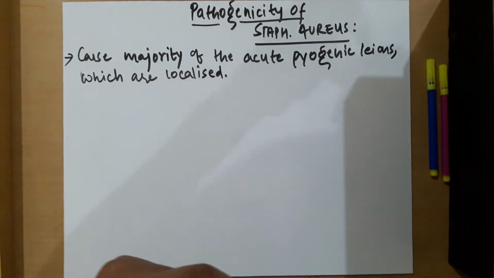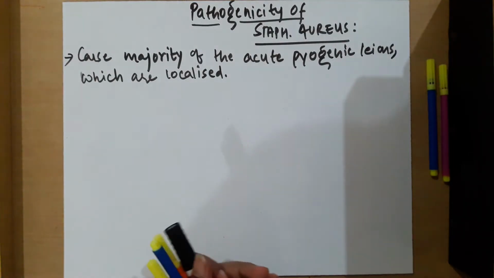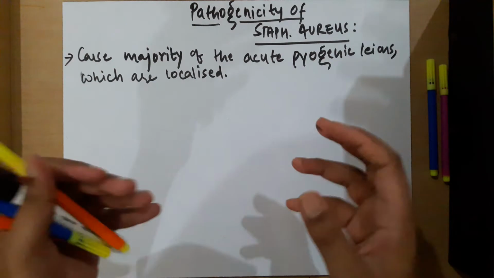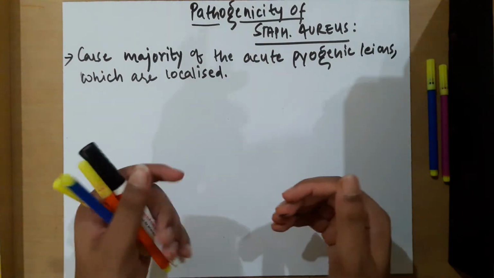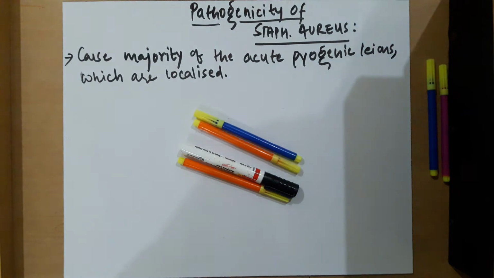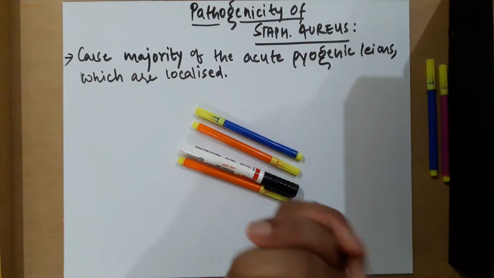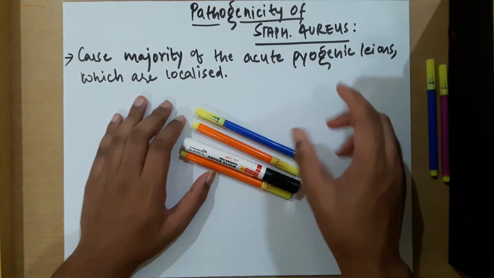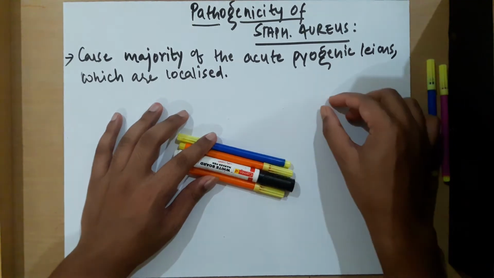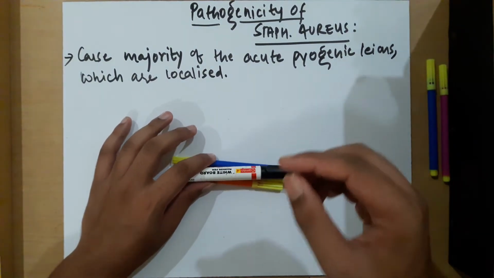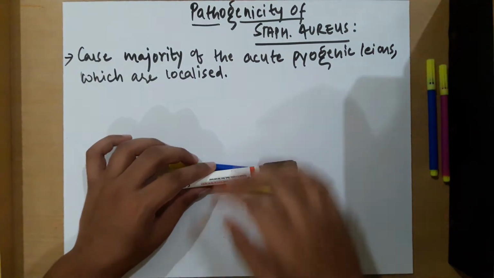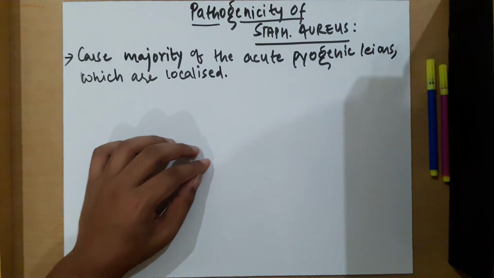Now the diseases caused by Staphylococcus aureus can be classified into various types: cutaneous infections, deep infections, food poisoning, exfoliative diseases, and toxic shock syndrome.